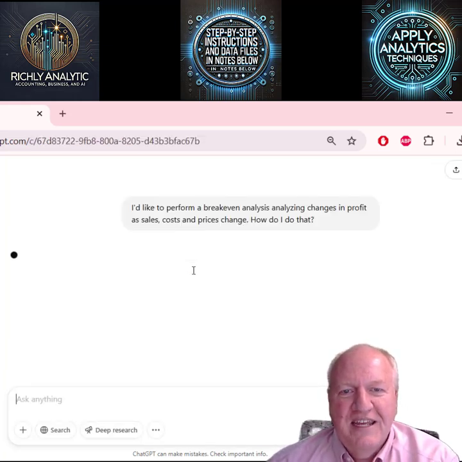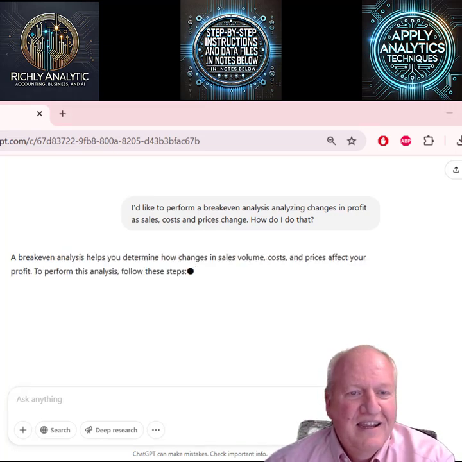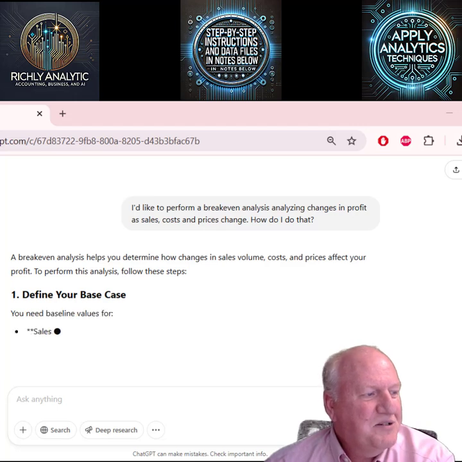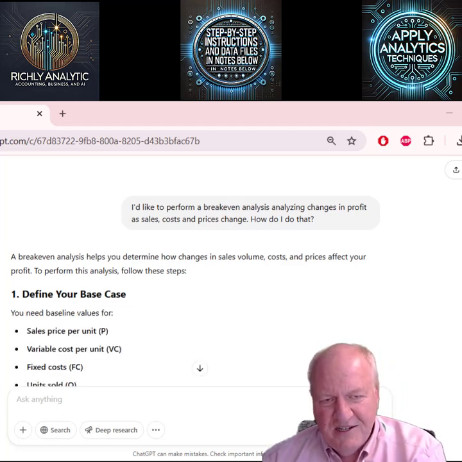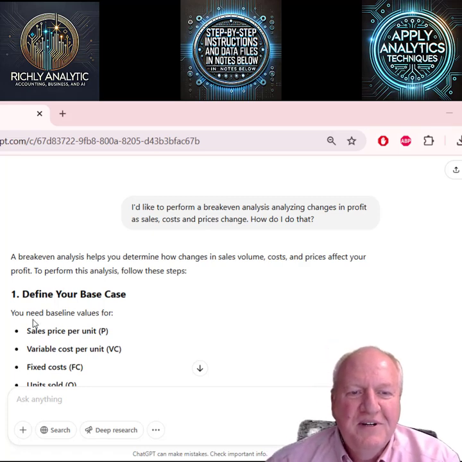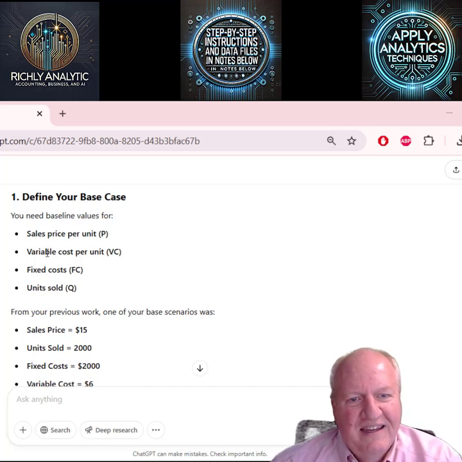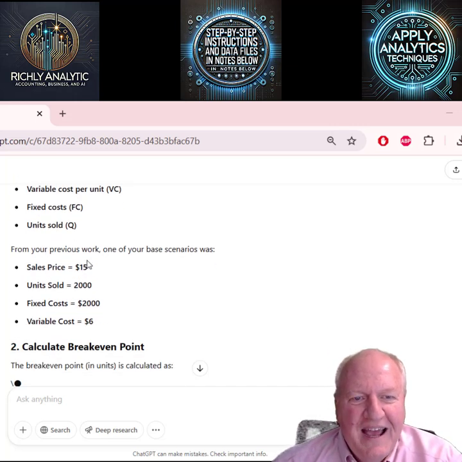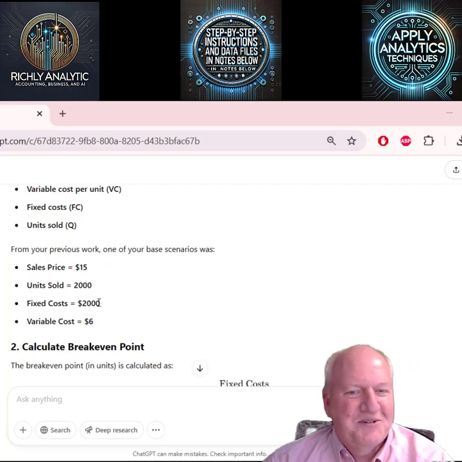And so it's going to give us some scenarios and tell us what we need to provide. And I like this because it's kind of a tutorial. It's kind of cluing ChatGPT into what we want to do. And so it says, hey, first define your base case. Like, hey, where are you at? And so it actually proposes something. It actually says, from my previous work, this is what you would find.